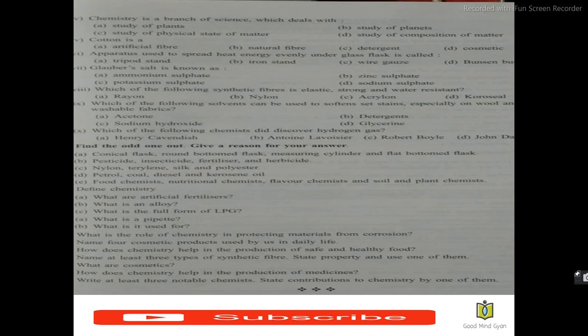We also have Henry Cavendish. He determined the value of the universal constant of gravitation. He discovered hydrogen gas, and the composition of water, which contains two parts of hydrogen and one part of oxygen by volume. He prepared inflammable air by the action of dilute acids on metals. He was very well known for the discovery of hydrogen.